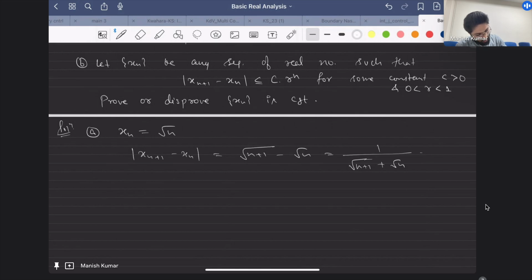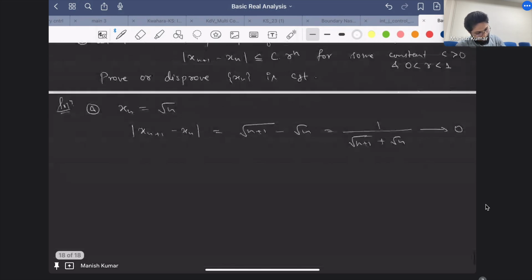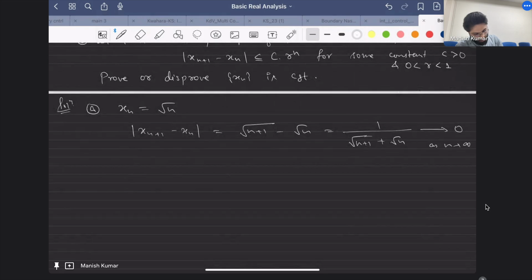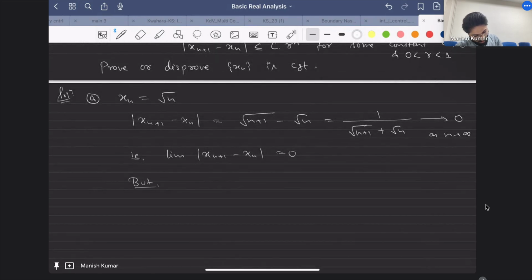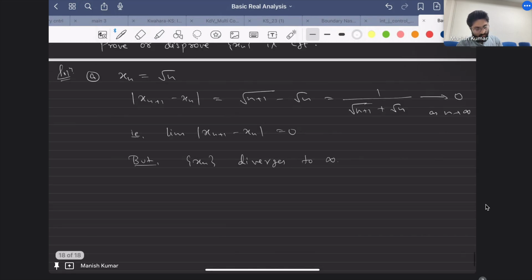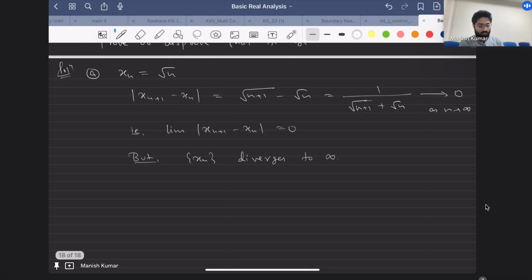So the limit of xn plus 1 minus xn is equal to 0, but xn diverges to infinity, since it is unbounded. Anyway, I'm not writing, it's obvious.